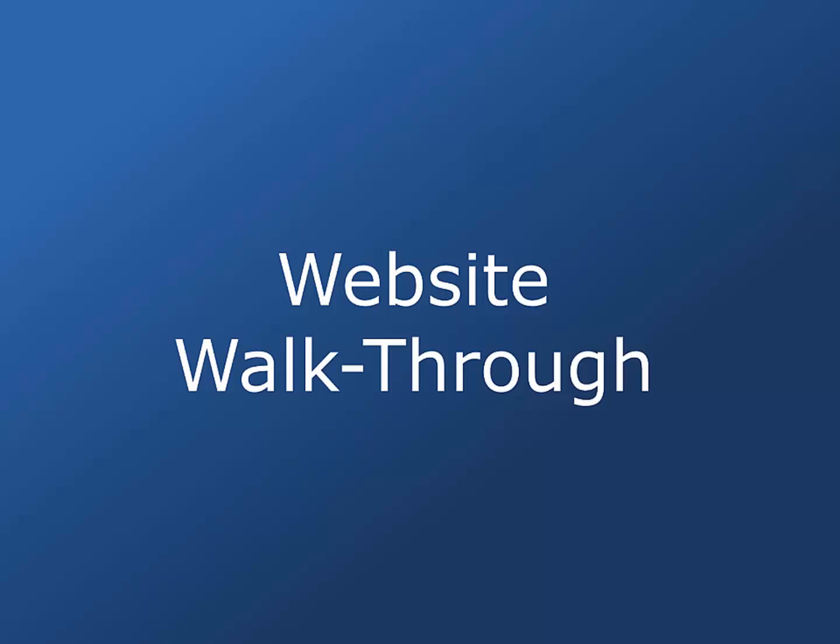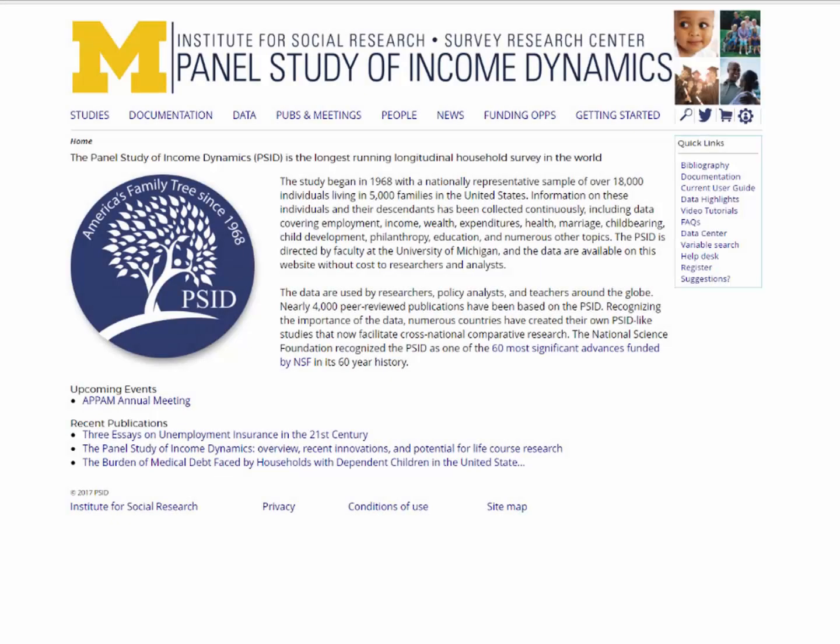To learn more about specific content in a given wave of the PSID, it's important to first review the questionnaires as well as the corresponding user guides. To find these documents, let's go to the PSID's homepage, psid.org. We want to navigate towards the Quick Links section of the homepage, located on the right-hand side of the screen. Click on the link labeled Documentation.